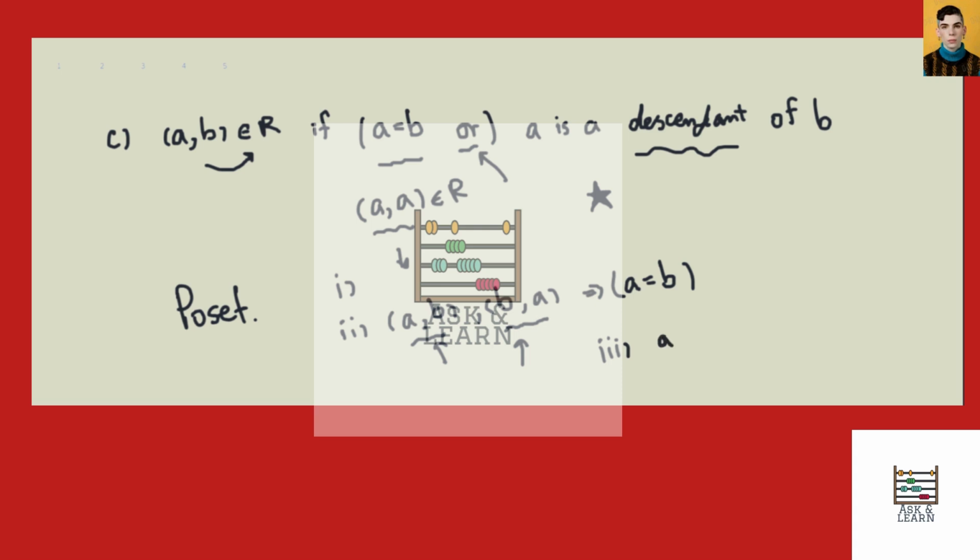Lastly, the transitivity. Then A is a descendant of B and B is a descendant of C. Clearly A can be considered a descendant of C as well. So this is the poset.